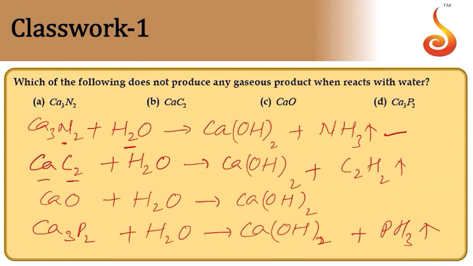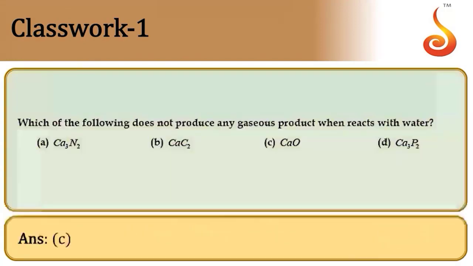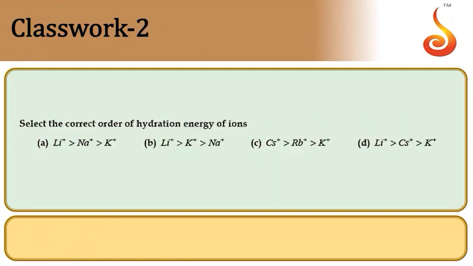So nitrides on hydrolysis give us ammonia. Carbides, depending upon the metal, will give us the gas. Means aluminium carbide gives us methane gas. Here it is given as calcium carbide, so that gives us acetylene gas. Calcium oxide dissolves and forms calcium hydroxide. Calcium phosphide dissolves and forms phosphine gas. So the question is, which does not produce any gaseous product? Implies calcium oxide does not produce any gaseous product. So therefore the answer is option C. Calcium oxide does not produce any gaseous product.